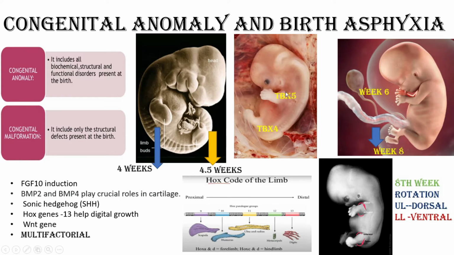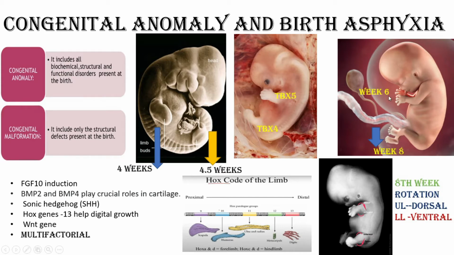And the TBX5 gene for the upper limb, and the TBX4 gene for the lower limb, are the sole controllers of the organogenesis of the limb bud. Within 6 weeks and within 8 weeks the upper limb and lower limb get developed.